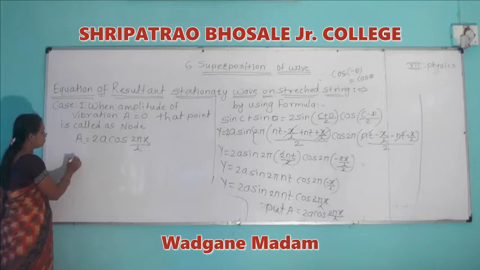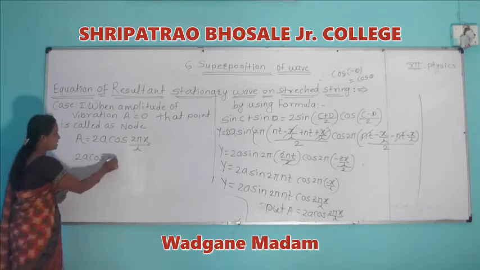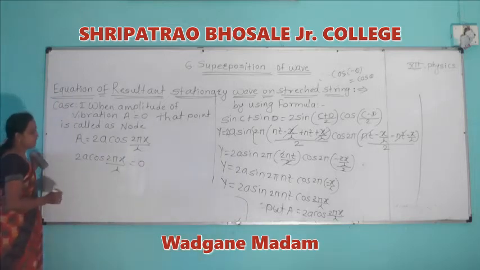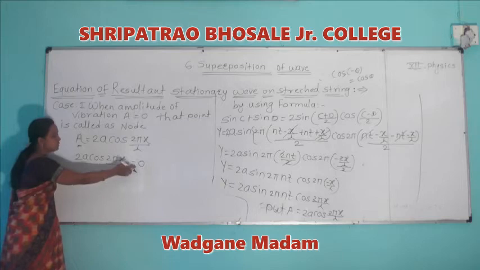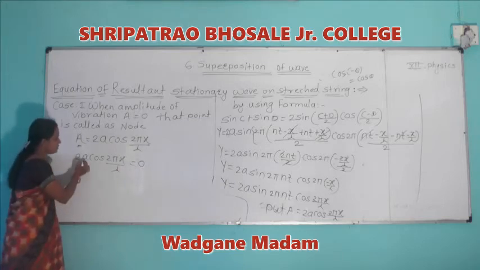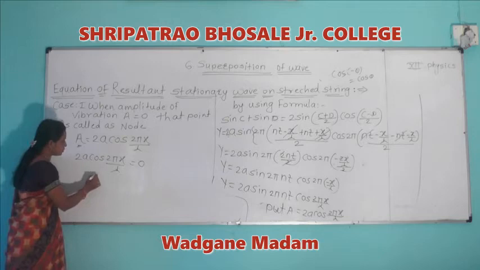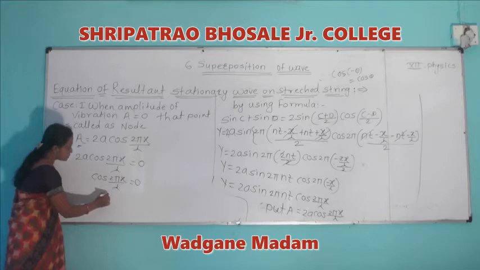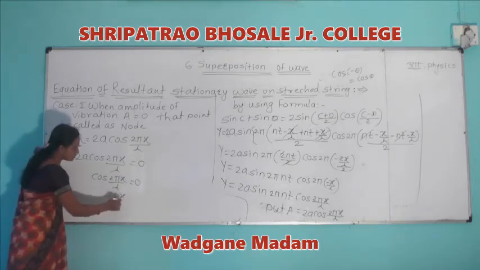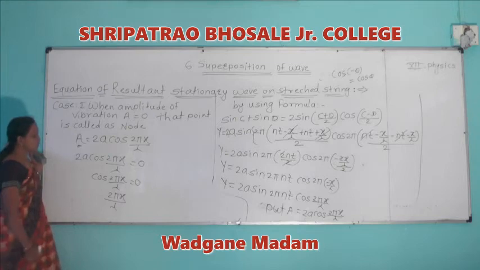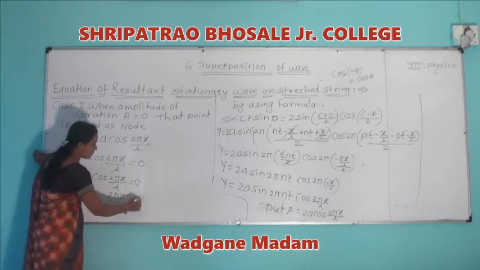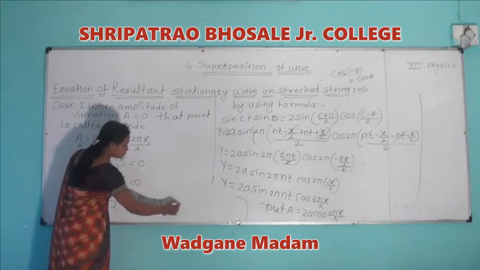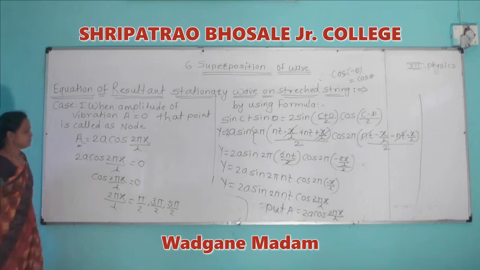Here put the value: 2a cos of 2 pi x by lambda is equal to 0. Then cos of 2 pi x divided by lambda is equal to 0. Cos value is 0 for pi by 2, 3 pi by 2, 5 pi by 2.